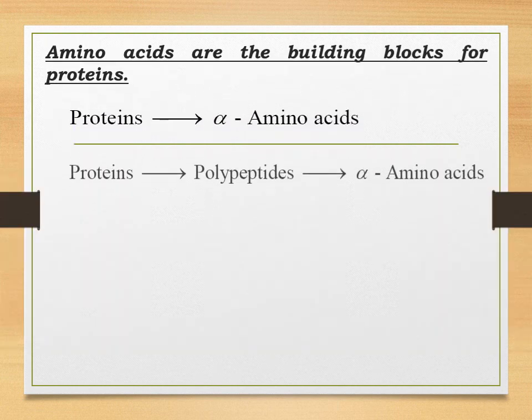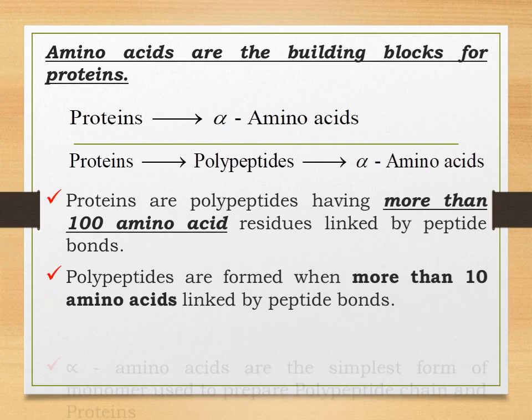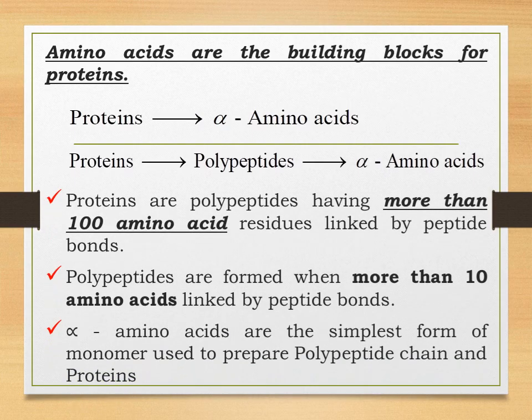Students, now let us study some important concepts related to alpha amino acids. The first one is what a peptide bond is, and the second is what polypeptides are. We know that amino acids are the building blocks of proteins, that is, proteins on hydrolysis give us a mixture of alpha amino acids. These proteins are also polypeptides. Now what are polypeptides? Poly means many.